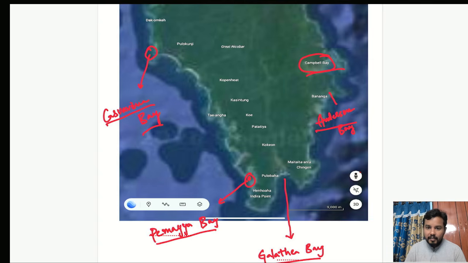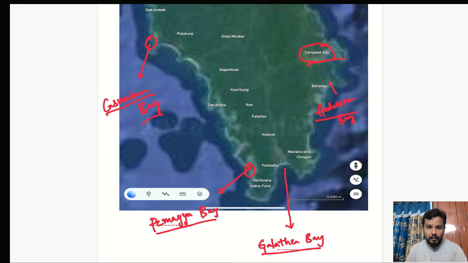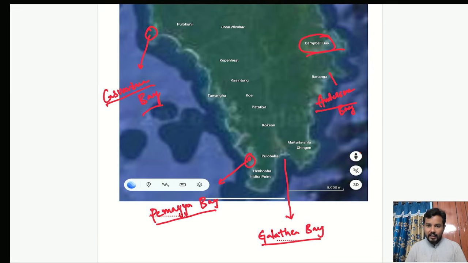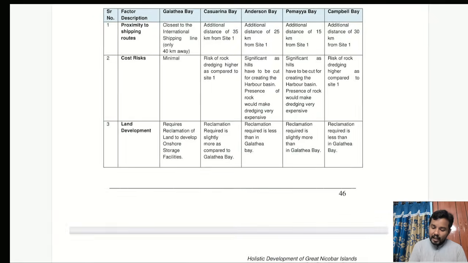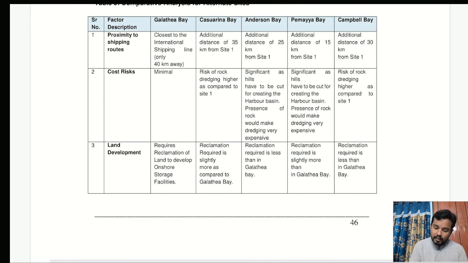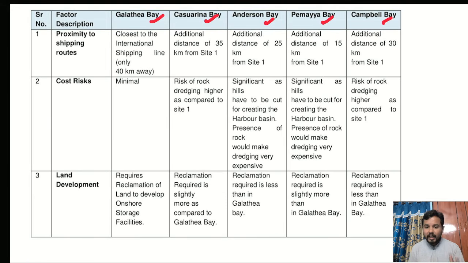These are the 5 proposed areas which the government had considered to develop. So that is, simply speaking, site selection to construct the international container transshipment terminal. These are the 5 areas they have studied in detail, and I am going to discuss the extracts of that report. So, comparative analysis for alternative sites: Galathea Bay, Casperin Bay, Anderson Bay, Pemaya Bay and Campbell Bay. These are the 5 areas which the government had studied.